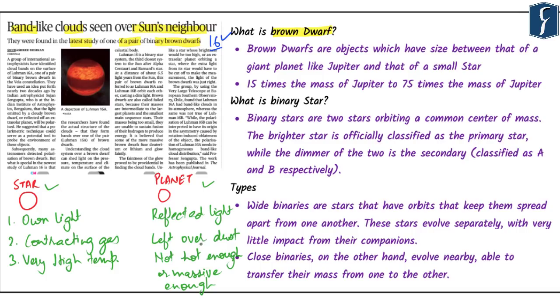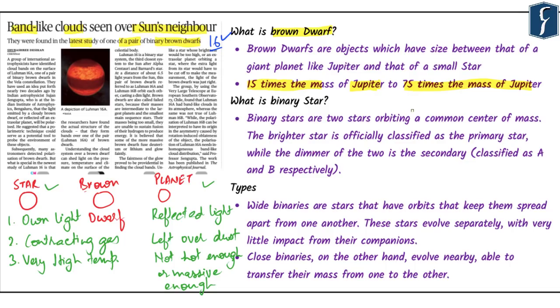And when we talk about the brown dwarf, it falls in between a star and a planet. Brown dwarfs are objects which have a size between that of a giant planet like Jupiter and a star. If we want to classify any celestial body as a brown dwarf, we look at the size in terms of Jupiter's reference: a minimum of 15 times the mass of Jupiter, and the maximum range is 75 times the mass of Jupiter. So this is where the brown dwarfs basically lie.